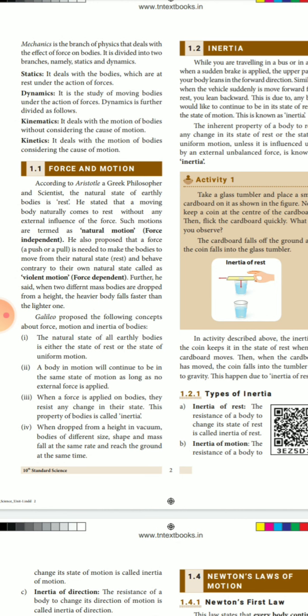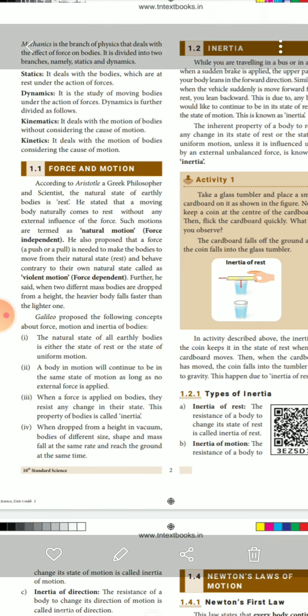What is meant by force? According to Aristotle, a Greek philosopher and scientist, the natural state of earthly bodies is rest. Natural state of earthly bodies means trees, plants, houses, buildings, etc. He stated that a moving body naturally comes to rest without any external influence of force.